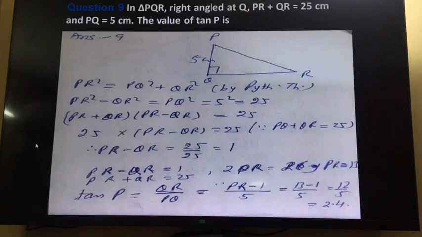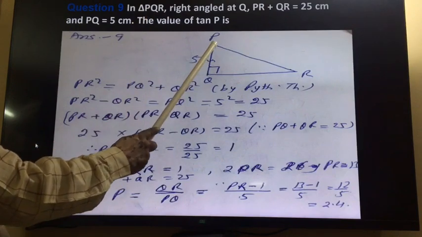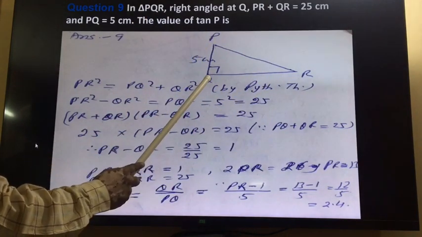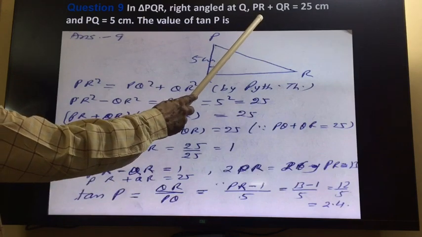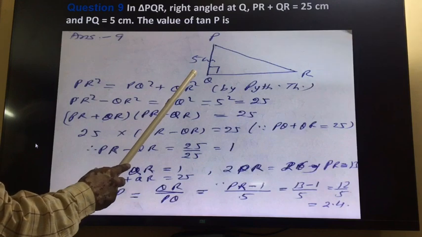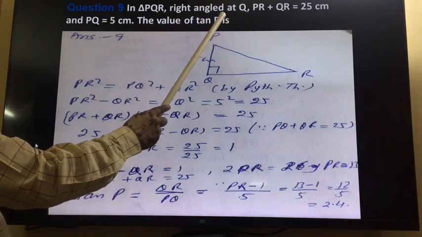Now the next question is, in triangle PQR, right angle at Q. So PQR is a right triangle. Here the right angle is at Q. It is given that PR plus QR is equal to 25 centimeters. PQ is equal to 5 centimeters. Then we have to find out the value of tan P.